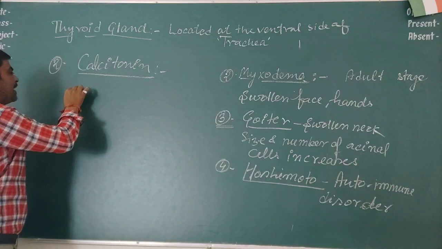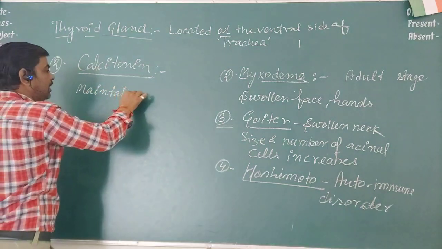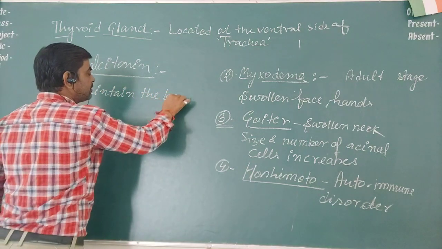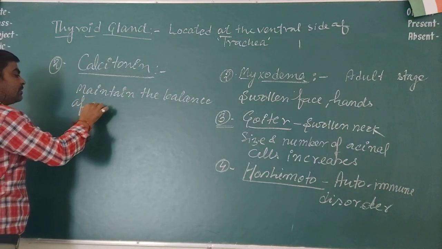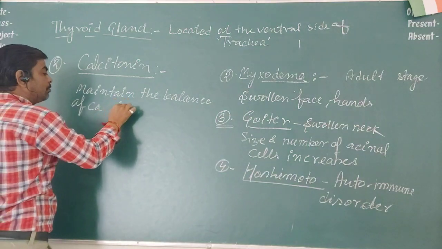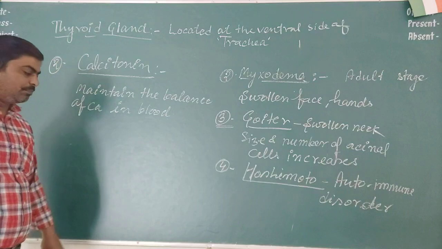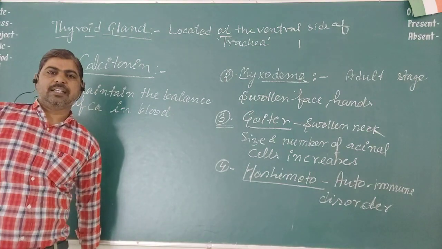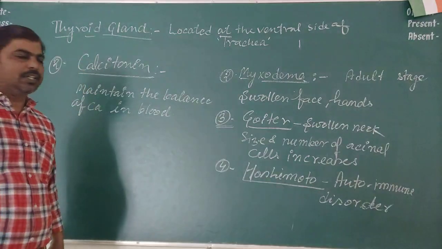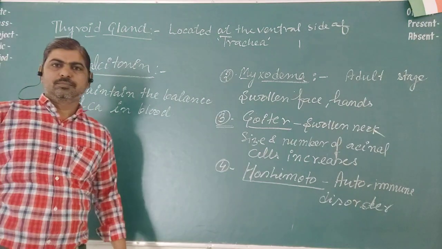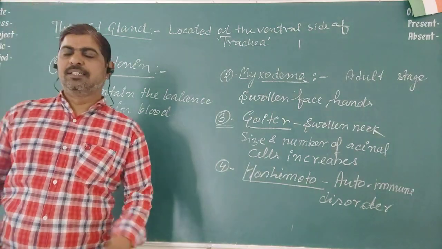It maintains the balance of calcium in blood. So it regulates the calcium ion in blood, and that is calcitonin. Okay. So these are some effects of the hormones which are secreted by the thyroid gland.